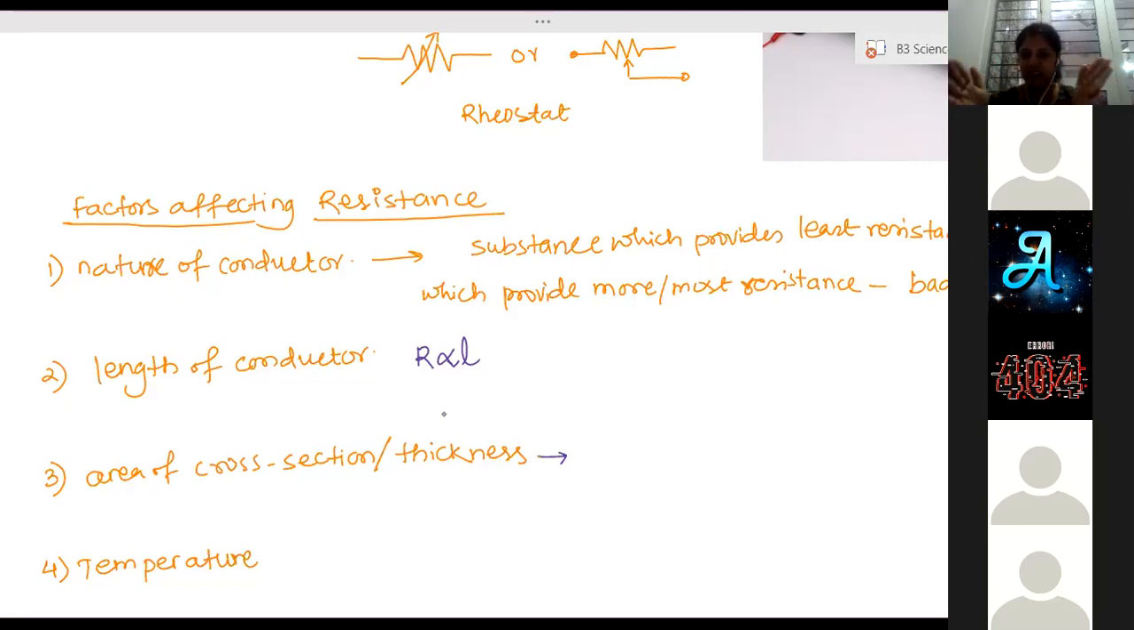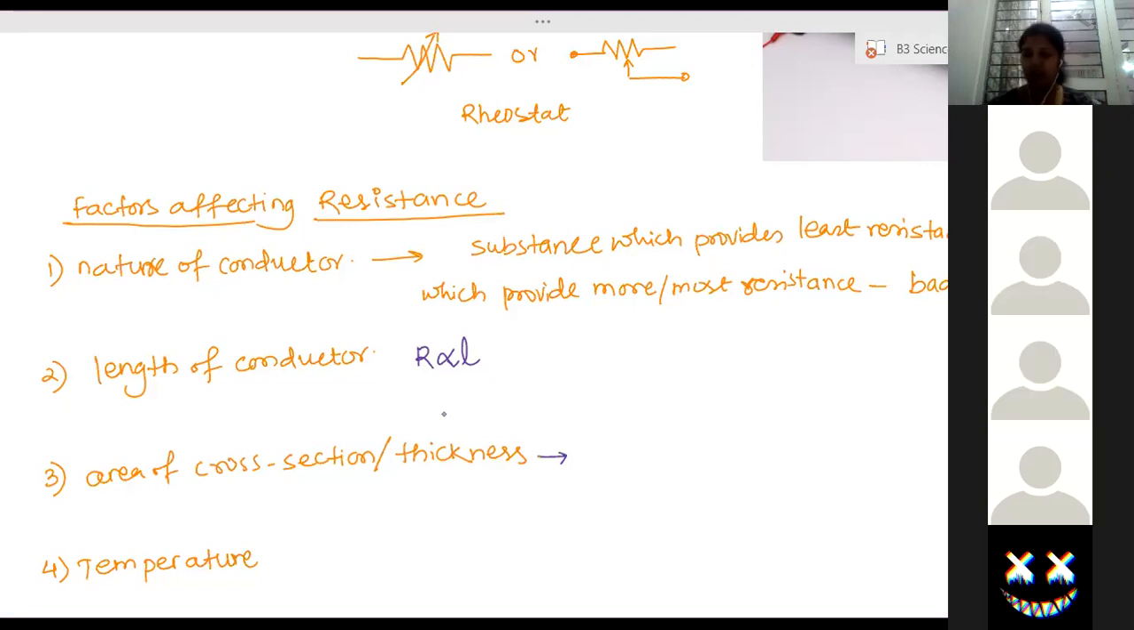And if you increase the thickness, what will happen? Now the area is broad, the road is broad. For the electrons there is more space. So when electrons keep moving, they collide less number of times with atoms, because the road is broad and the space is more. So the number of collisions will reduce, and due to which resistance also reduces. Clear? Yes, ma'am.